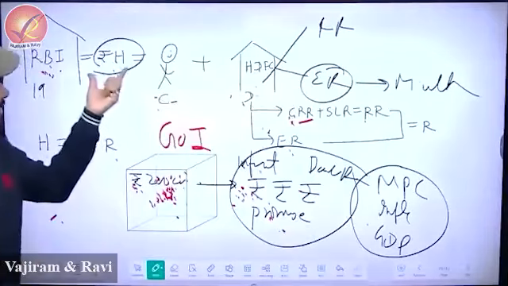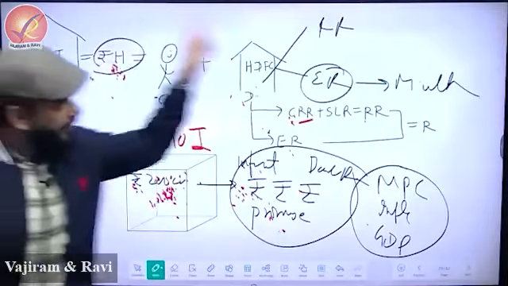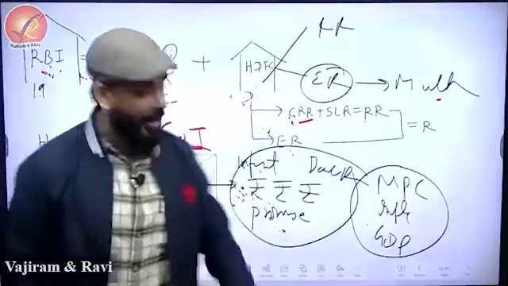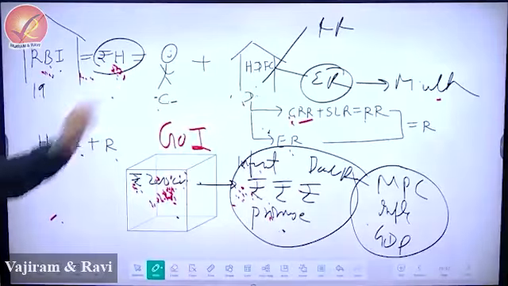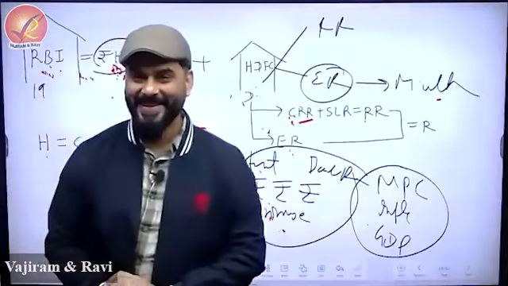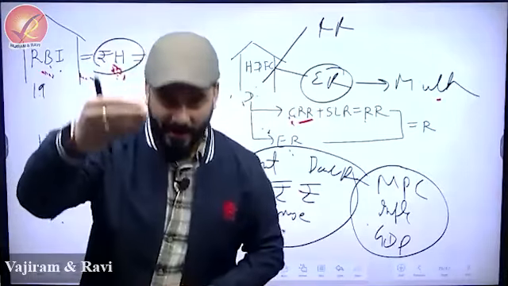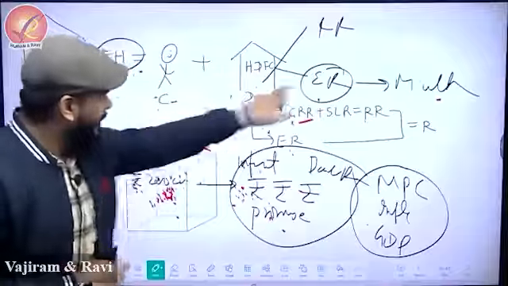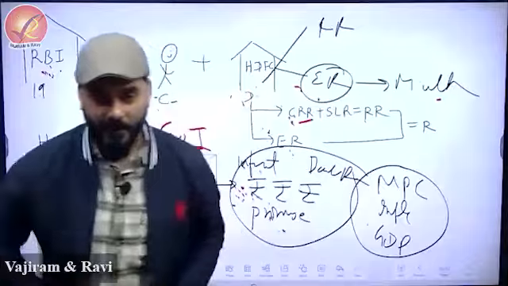So can we say that this H became a base for this multiplication? Yeah. So that is why it is called base money. Because it is the base. This H is also called high powered money, because this money which RBI has printed has the power that in future, if it reaches here, it can multiply itself.